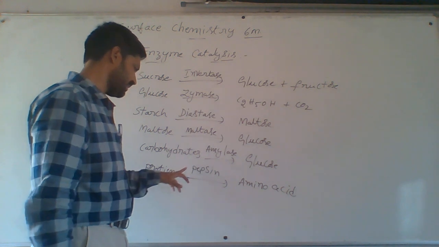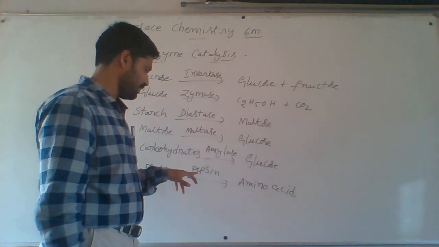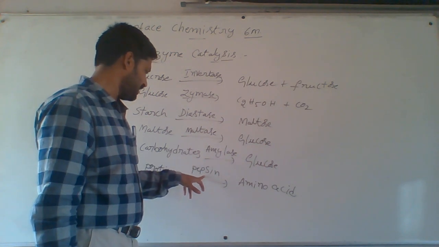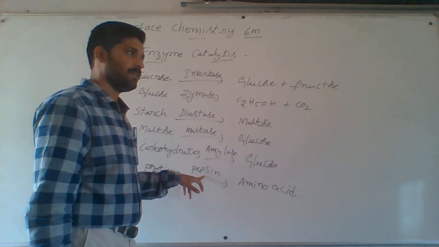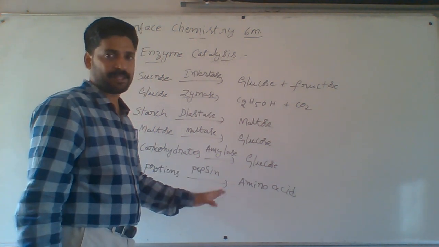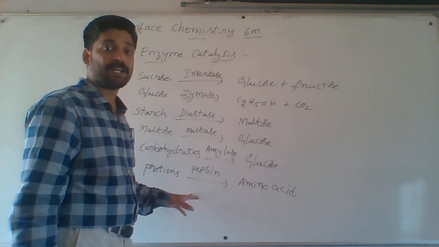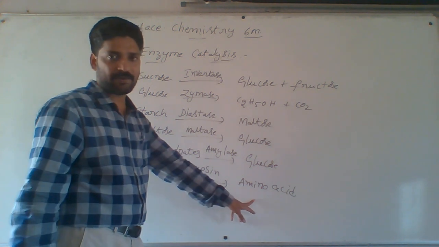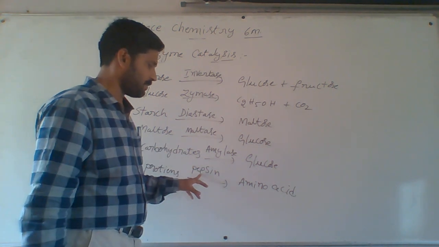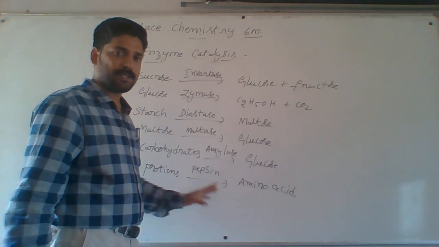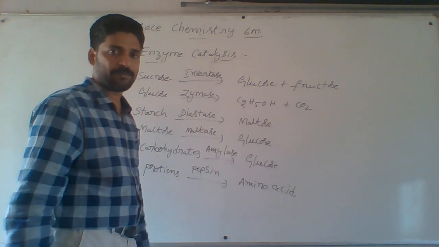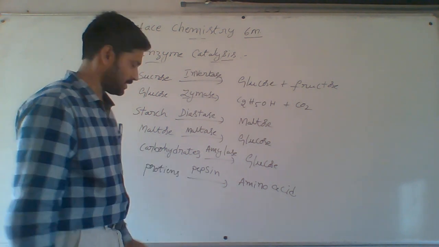Actually, what happens here in our stomach is two enzymes are produced: one is pepsin, and proteins are digested by the pepsin and trypsin. Pepsin is one of the enzymes. It reacts with proteins and they are converted to peptides. Those peptides react with trypsin enzyme. Finally it forms amino acids.